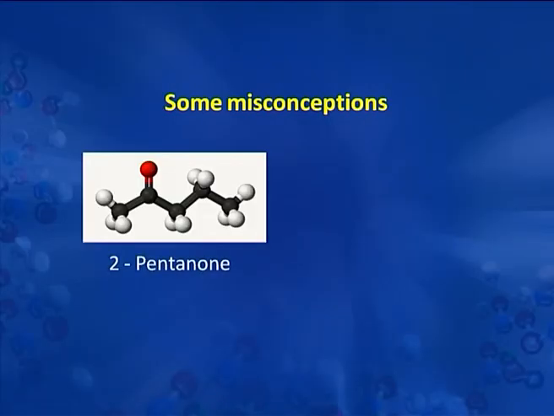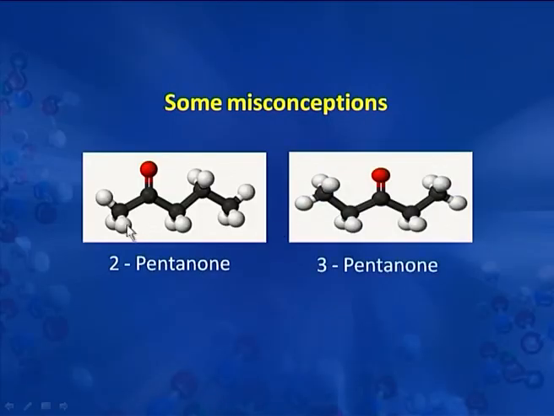Then there are some misconceptions in isomerism. The problem comes sometimes in classifying the compounds into a particular type of isomer, such as these two compounds. Both of these are 5 carbon compounds, 1, 2, 3, 4 and 5. Both of them have carbonyl group. The difference is that carbonyl group in this compound is at carbon number 2, whereas in this compound it is at carbon number 3. Now what we find that both are ketones, both have the same molecular formula, both have